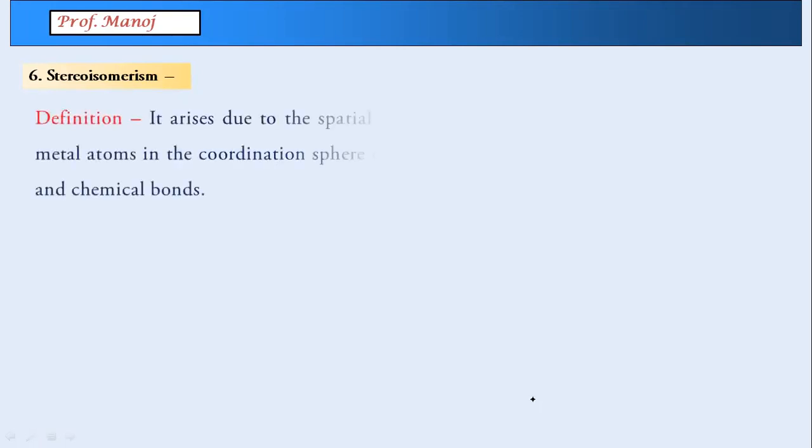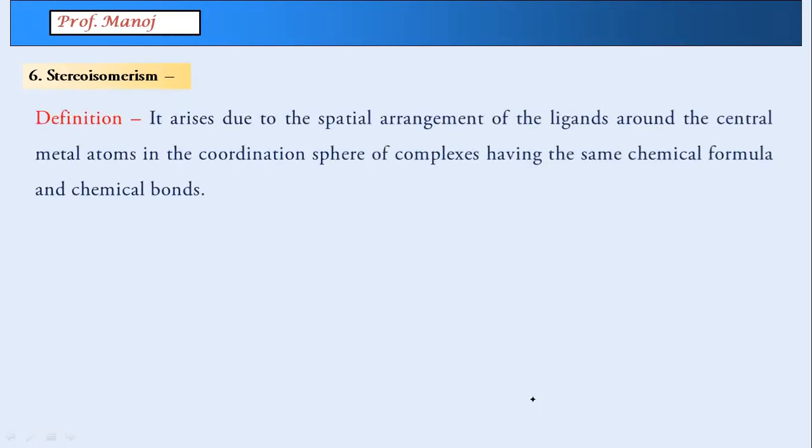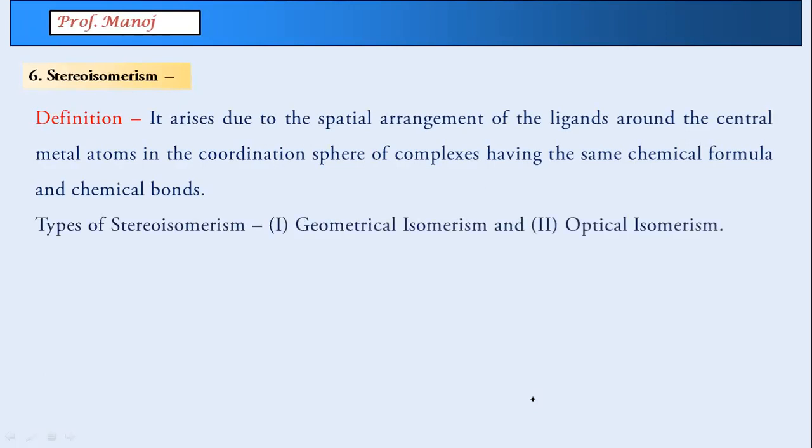JEE and NEET usually ask this part more because it has more complication, of course. We know the meaning of stereo. It is the spatial arrangement of ligands, and it will be of two types we saw earlier, geometrical and optical. Under geometrical we will have cis and trans, under optical we'll have dextro and levo. So let us begin with geometrical isomerism. This is full of diagrams and structures.